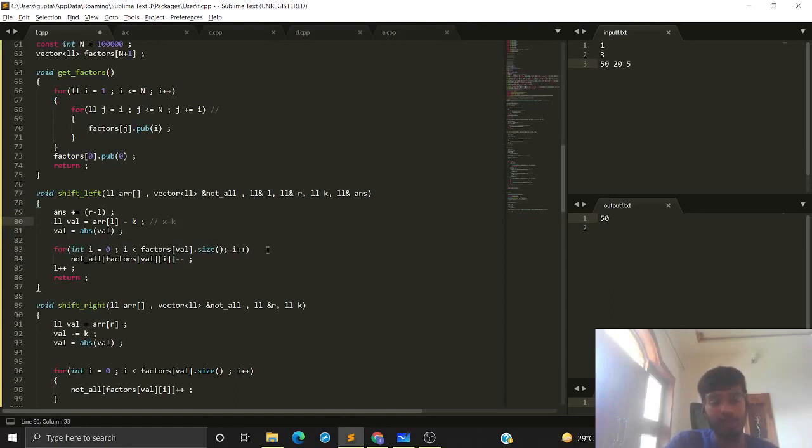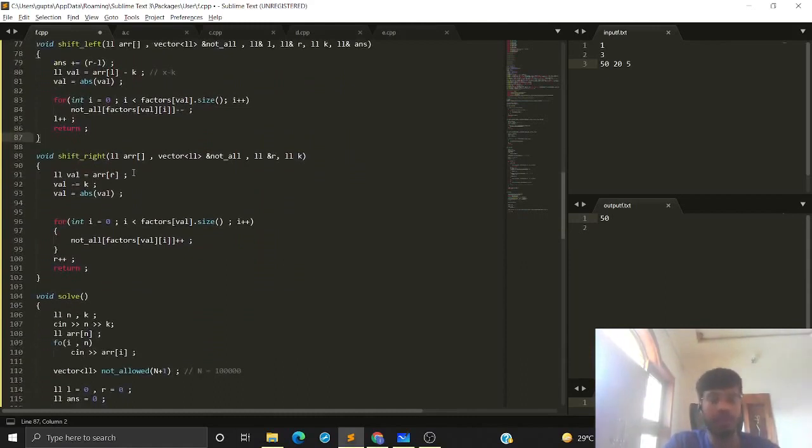Now I'm iterating over the factors and I'm saying that we need to remove these factors from our not allowed vector because this element is now getting deleted. So I just remove the factors from the array, and now I'm increasing my L and I'm ending the function. So I've successfully shifted my left pointer. How? By first removing all the factors that I've included in the subarray and then shifting my left pointer. Also, I'm updating my answer. How we are updating our answer? We will come to it.